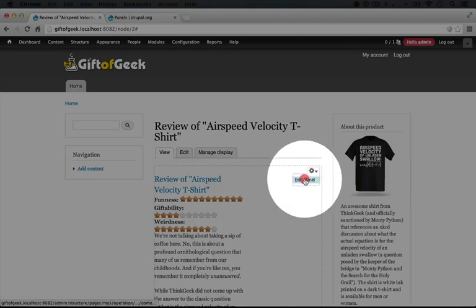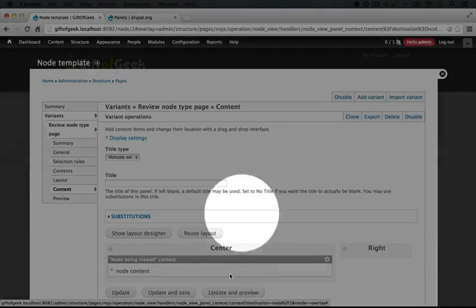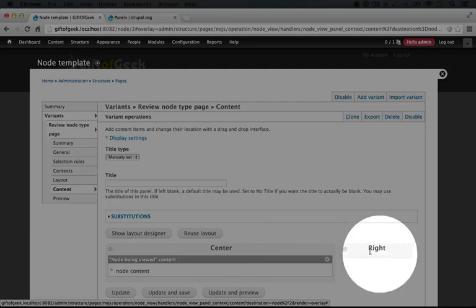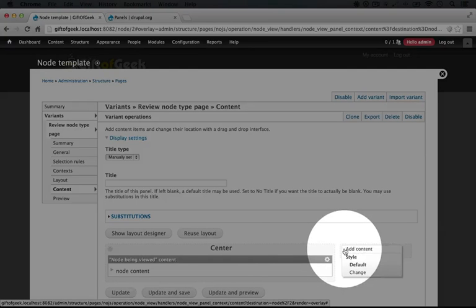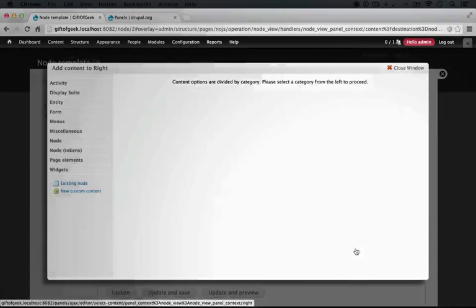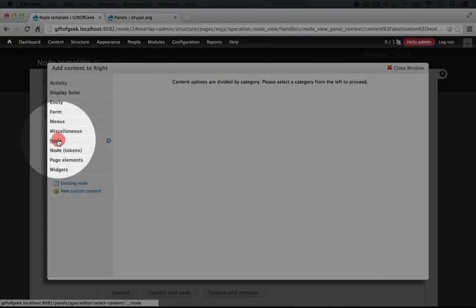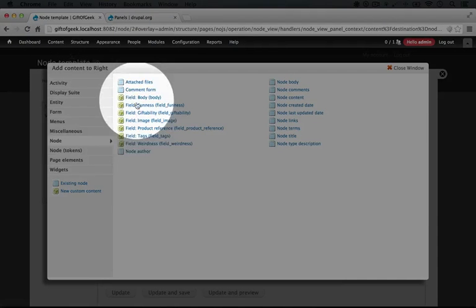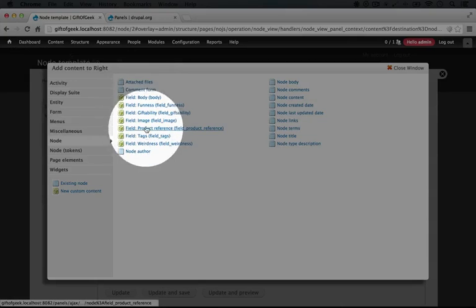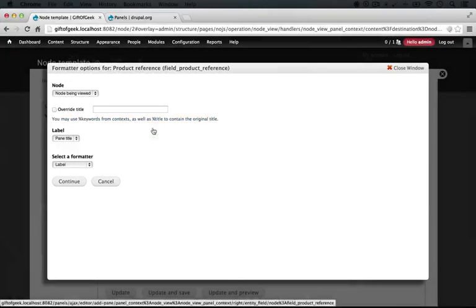So I'm going to click on the cogwheel and click Edit Panel. Okay, so we have our center region and our right region. So let's click the cogwheel and add content to the right region. Let's click Node again. And now we have all of our fields, so we can choose a field in order to display it. Now we want to display the product, so let's click the product reference field.